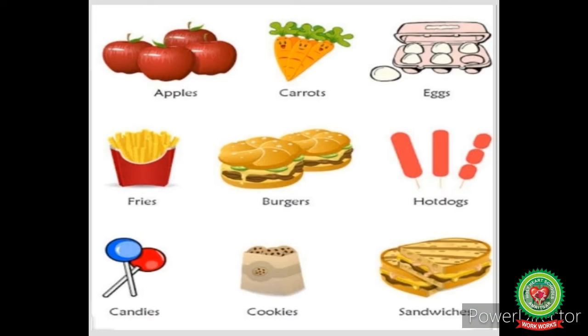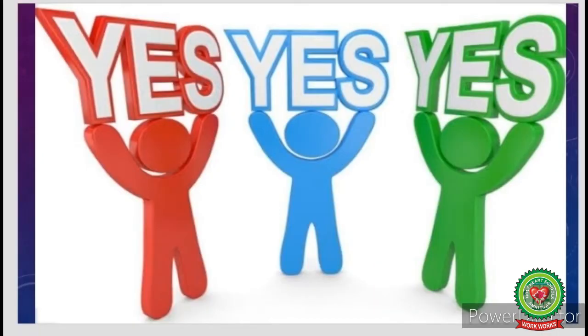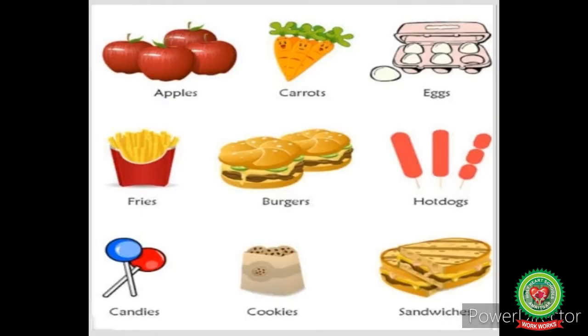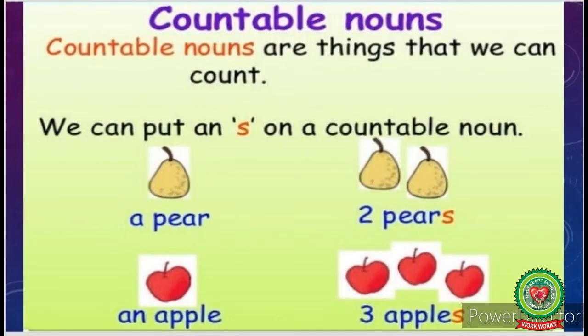Observe the given picture. Students, can you count how many apples, carrots, burgers, hot dogs or eggs are there in the picture? Yes, we can count them. As we can see, there are 4 apples, 3 carrots, 6 eggs, 2 burgers, 3 hot dogs, 2 candies and 2 sandwiches in this picture. So here begins our topic: what are countable nouns?